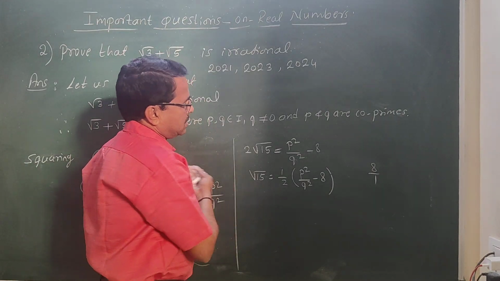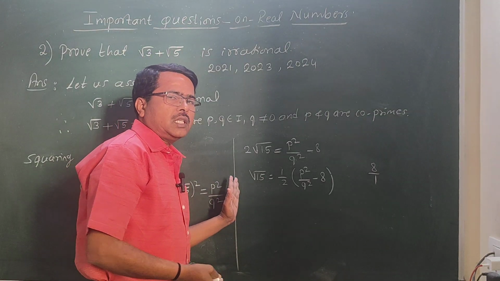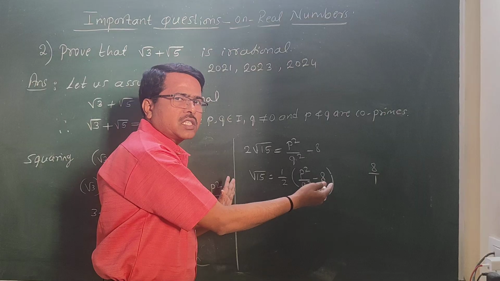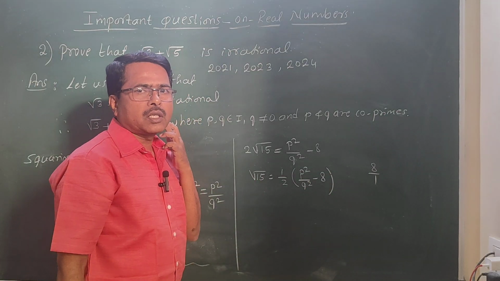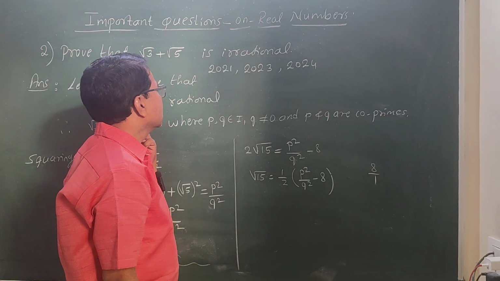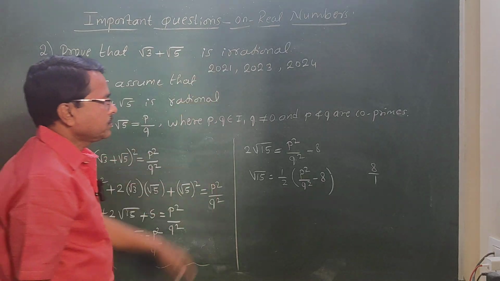But LHS, see this side, square root of 15 is irrational. LHS is irrational, RHS is rational. This is not possible. So our assumption becomes wrong. If our assumption is wrong, then square root of 3 plus square root of 5 is irrational.